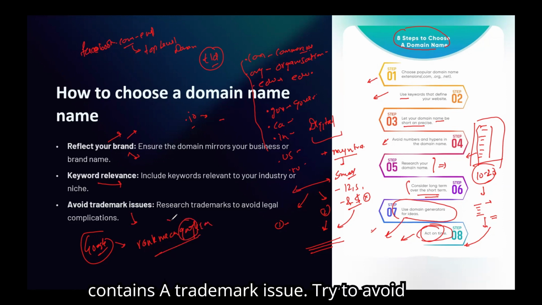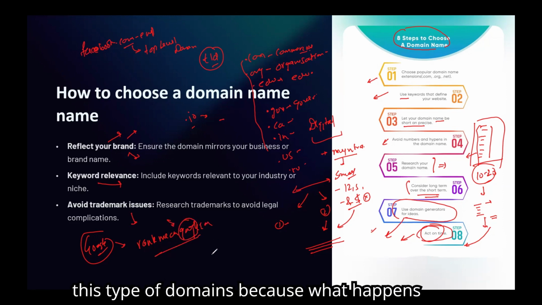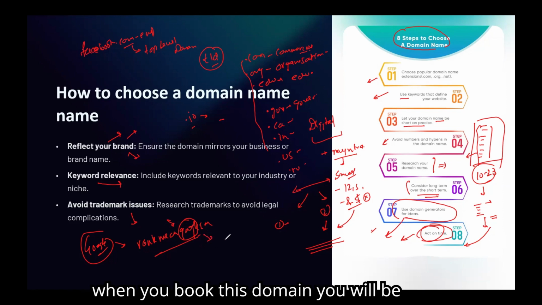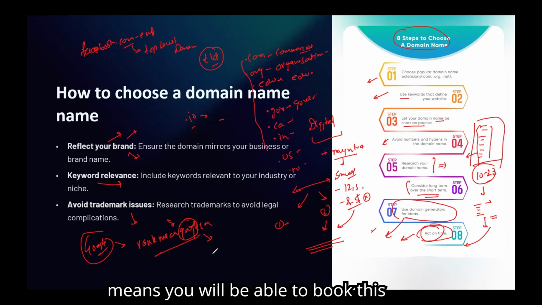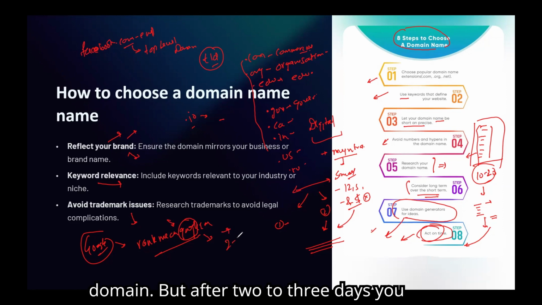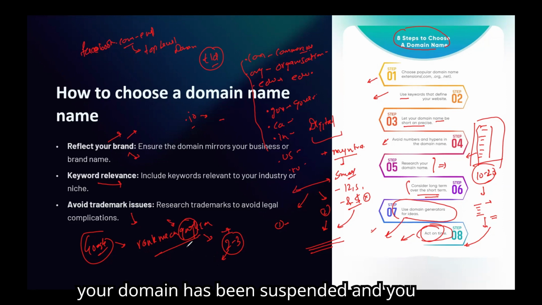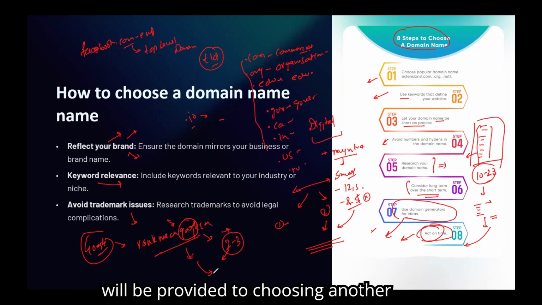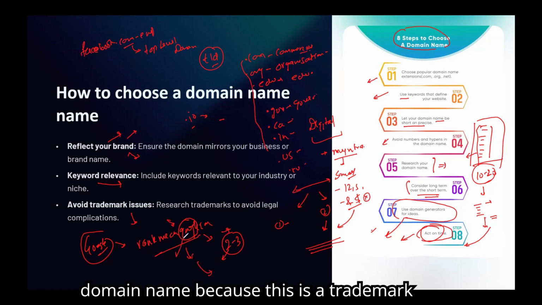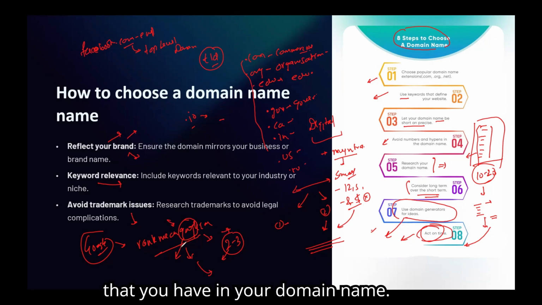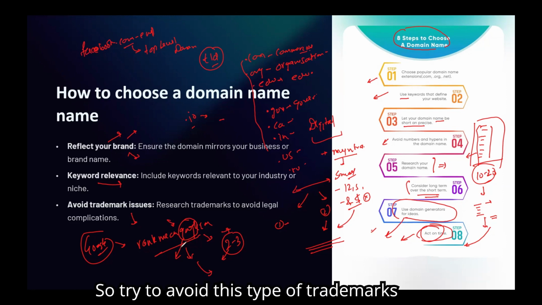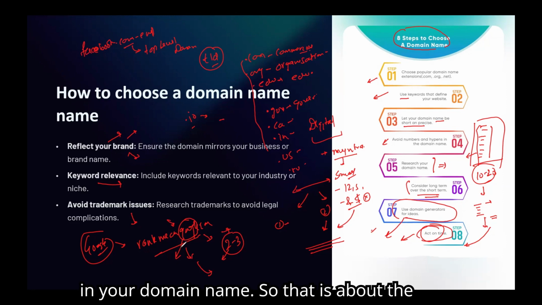So it contains a trademark issue. Try to avoid this type of domains, because when you book this domain, you will be able to book it, but after 2 to 3 days you will receive a notice that your domain has been suspended and you will be asked to choose another domain name, because of the trademark in your domain name. So try to avoid these types of trademarks in your domain name.